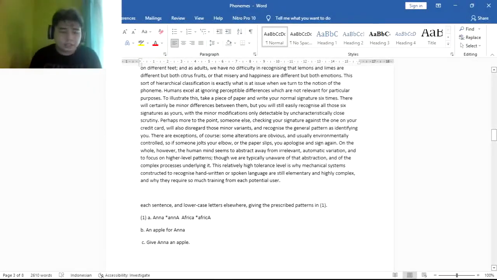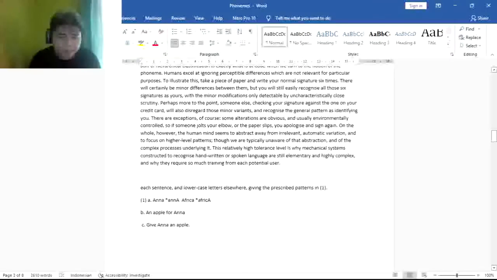Each sentence and lowercase letter elsewhere giving the prescribed pattern in one. Number 1. Anna, Africa, Africa. An apple for Anna. Give Anna an apple.